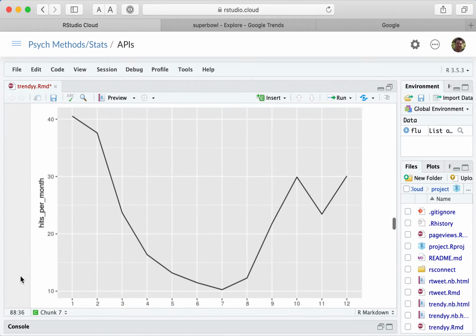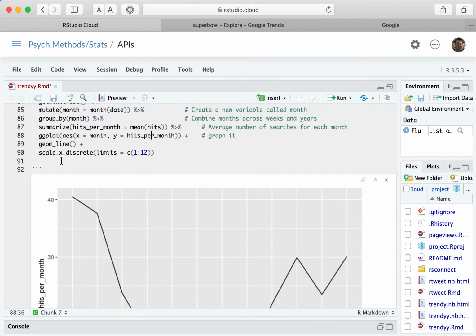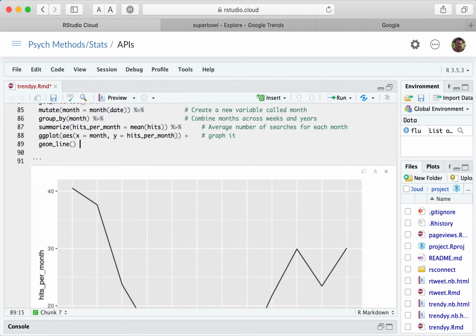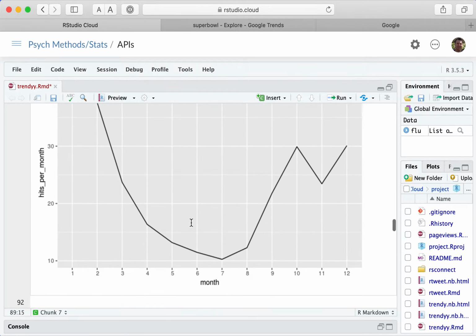So that shows you the nice pattern. We're definitely, over the years, getting greater searches for the word flu in the winter months than in the summer months down here. One other thing that I did is I did this scale X discrete limits 1 through 12. What that does, and let's delete that. What that'll do is create a number for each month. Actually, now that I think about it, it would look nicer if the months were labeled, but I didn't do that.